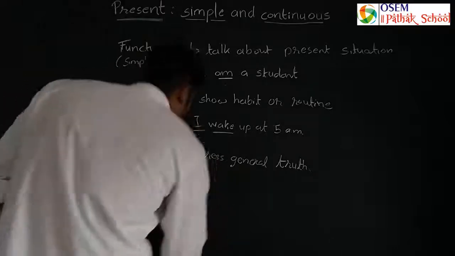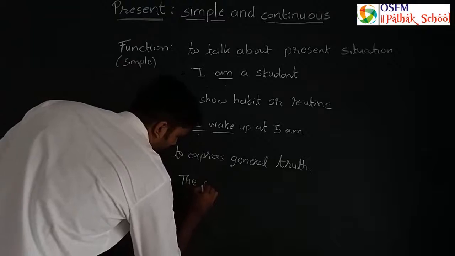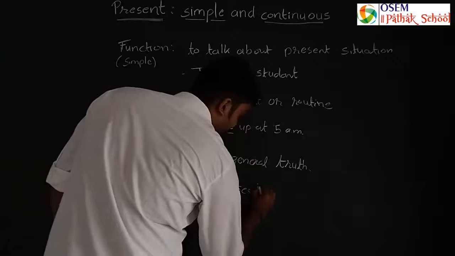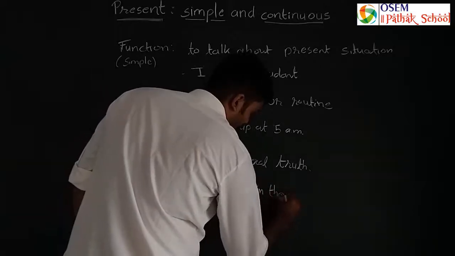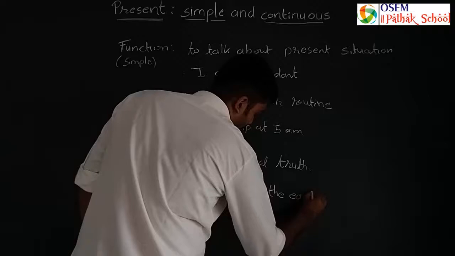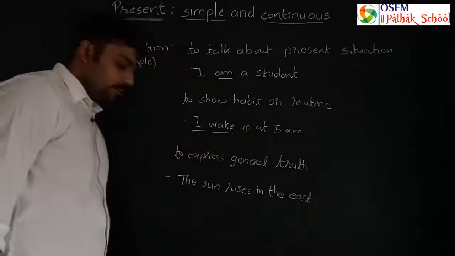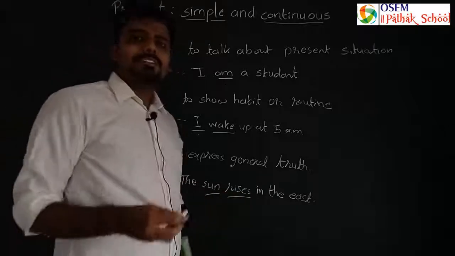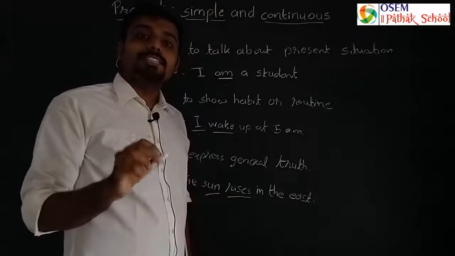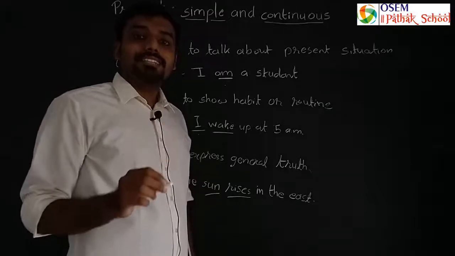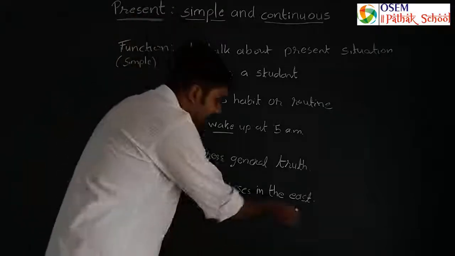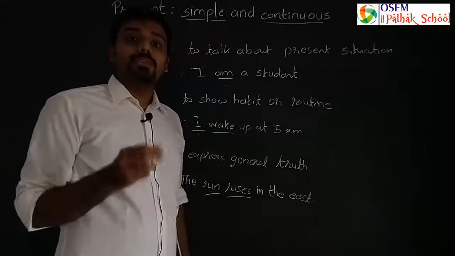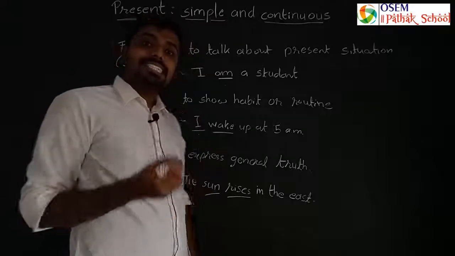The sun rises in the east, यानी कि the sun rises in the east. So wherever you go in the whole world, the sun will rise from one direction only, that is east. So likewise, to show that you are expressing a general truth, you can use simple present tense.